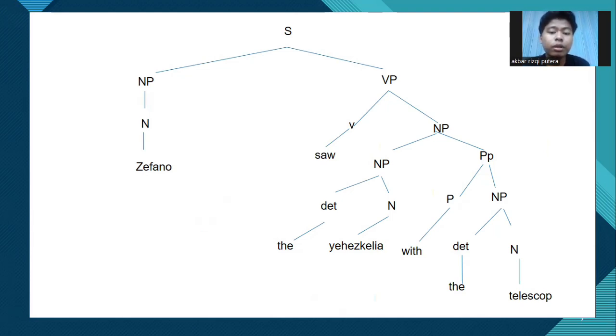Then we go to the VP or verb phrase. The verb is saw. After that, we have a more complex NP, which includes the girl and then a prepositional phrase with the telescope. So according to this tree, the phrase with the telescope is connected to the NP, meaning the subject saw the girl who had the telescope.